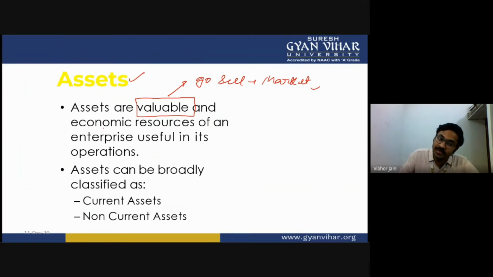And these are economic resources. They help us in building our economy. By economy, I mean the business. These assets are helping me build my business. For example, if I'm a blogger, if I'm an Instagram social media influencer, you must know all these people, right?